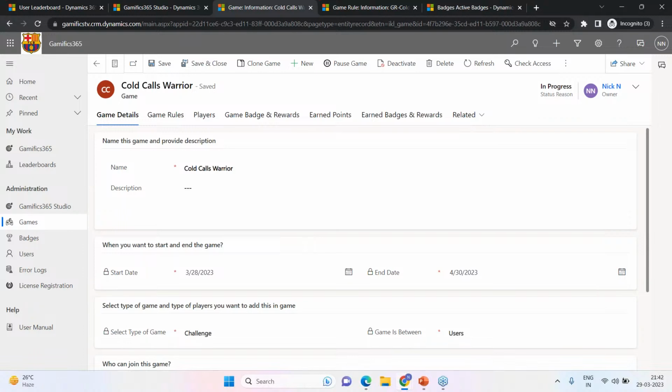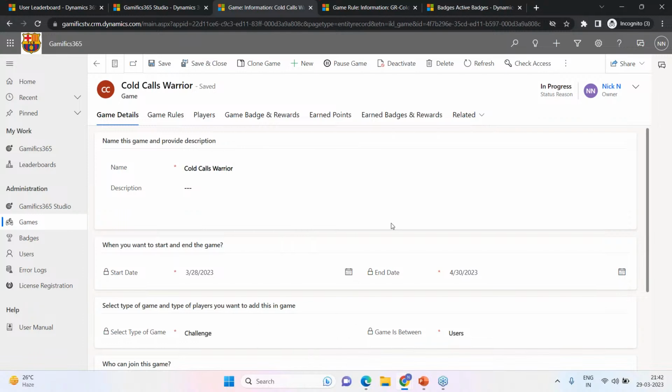Now, there is one small condition that I've applied here. And the condition is the phone call should be done in the outgoing direction and not in the incoming direction. Great.